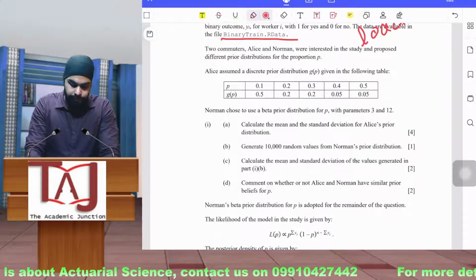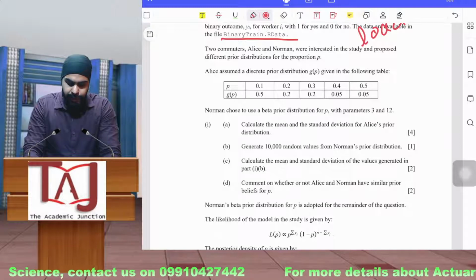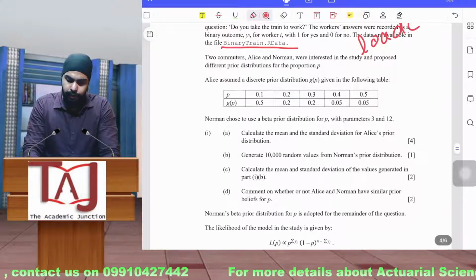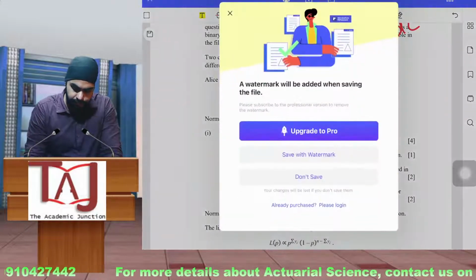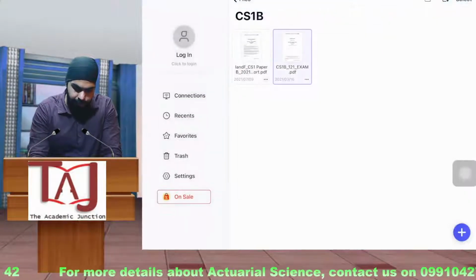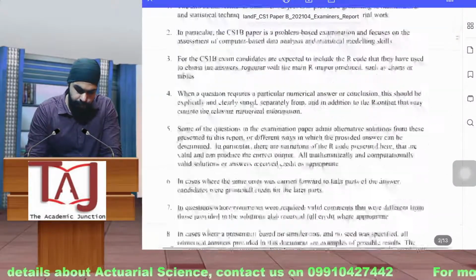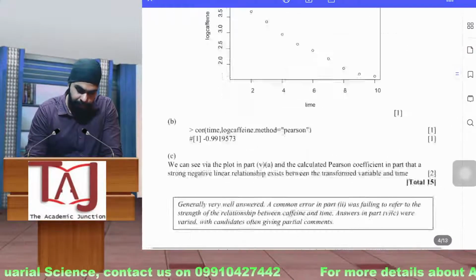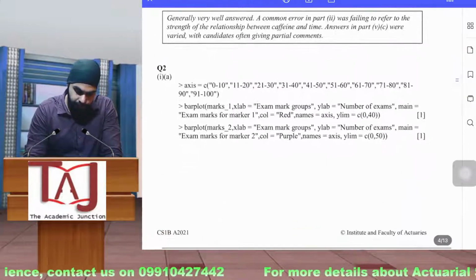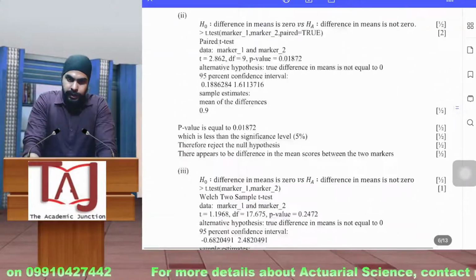For Alice we have the data with us, and we just have to calculate the mean and standard deviation. If we just have a look at the answer, so that you are aware of why you are offered so many marks for free, you can see this is the code.